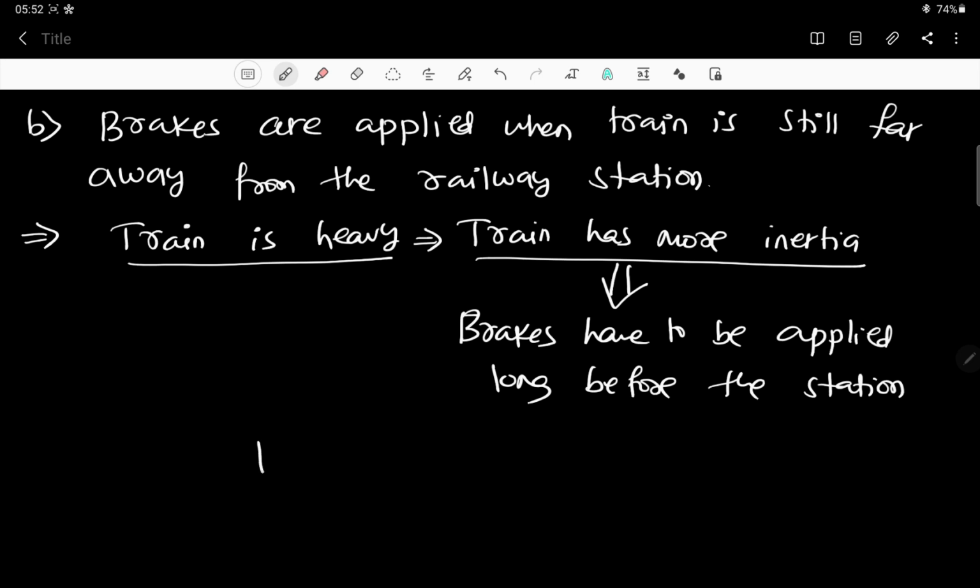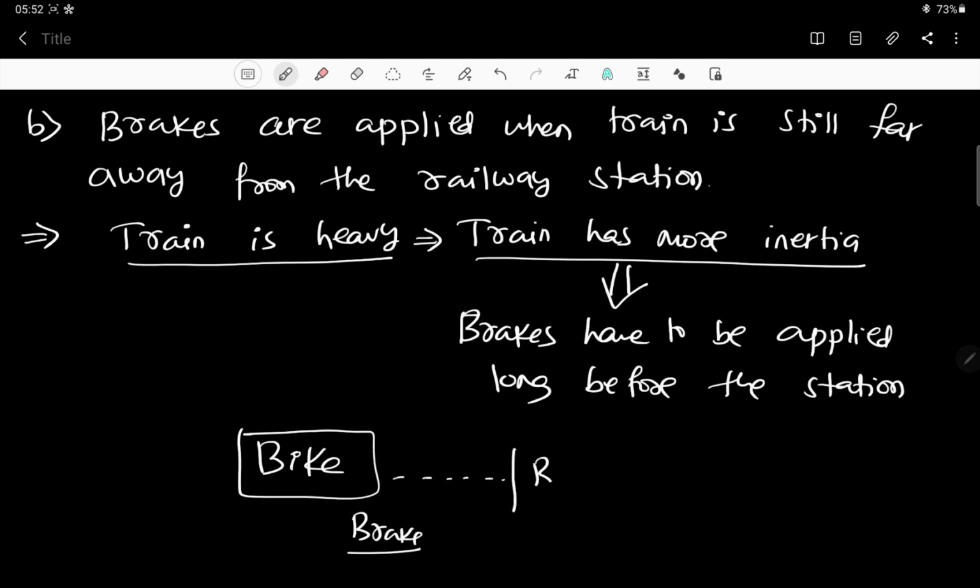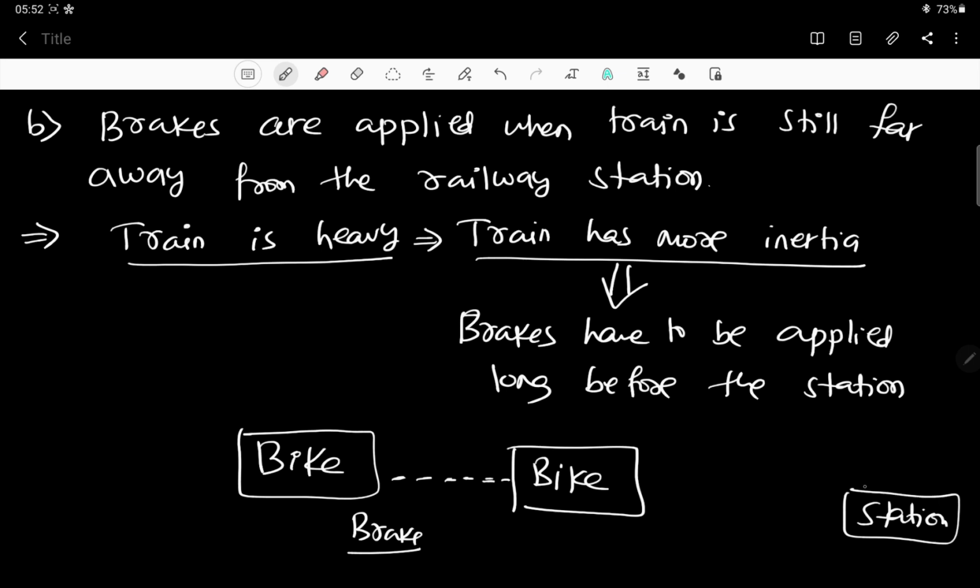For example, you are driving a bike, and somebody calls you. Are you going to stop immediately? For example, here you have applied the brake at this place, the bike is not going to stop here. The bike will travel a little distance and stop here. Why? Because it has some mass, so it takes some time to stop. Like that, the train is very heavy. So if you apply, for example, here is the station, and immediately you apply the brake here, the train will stop after the station, correct?